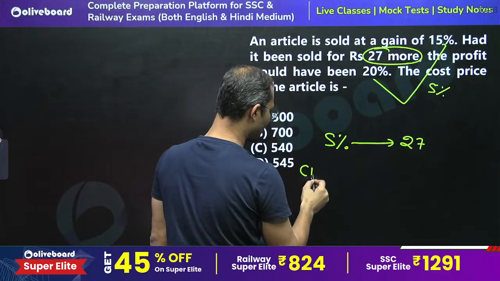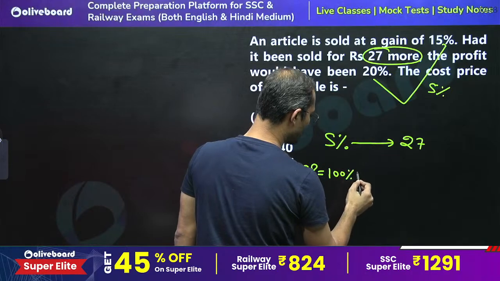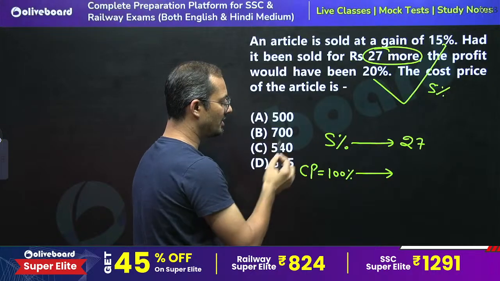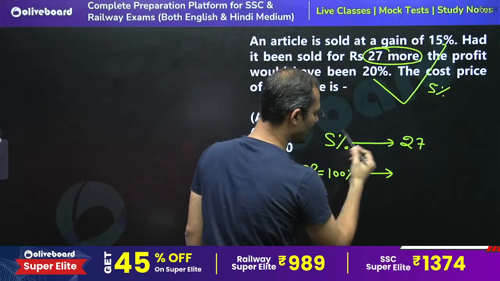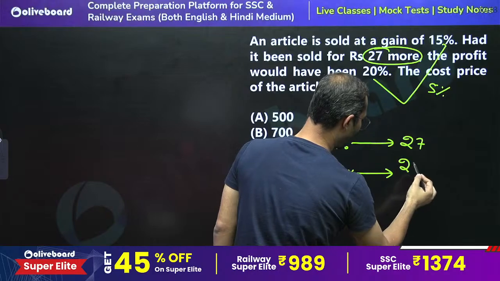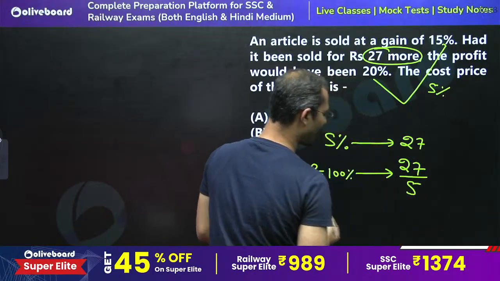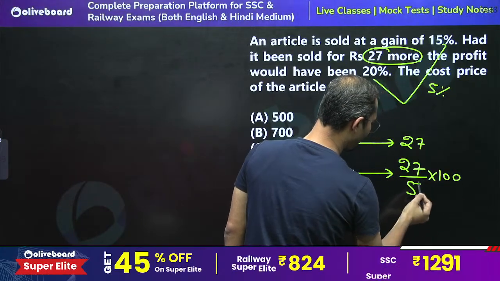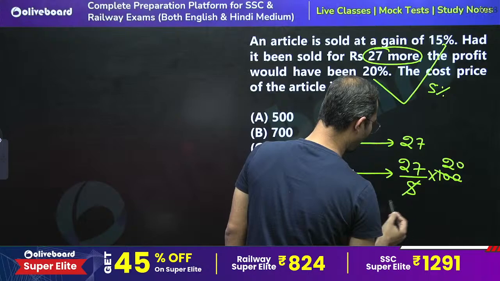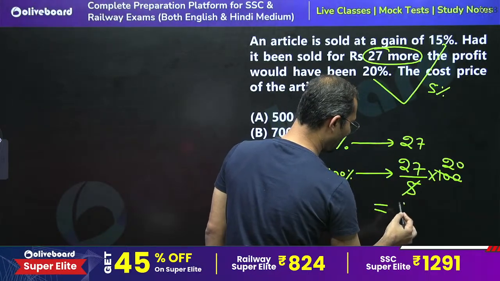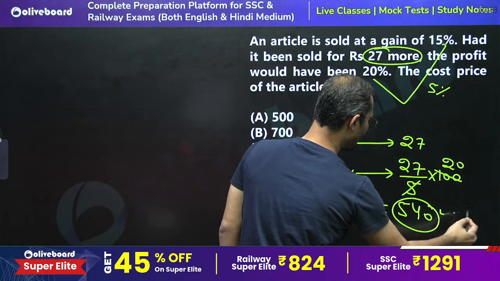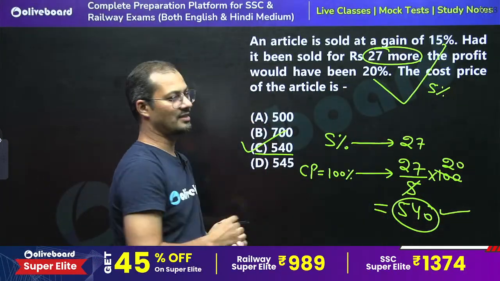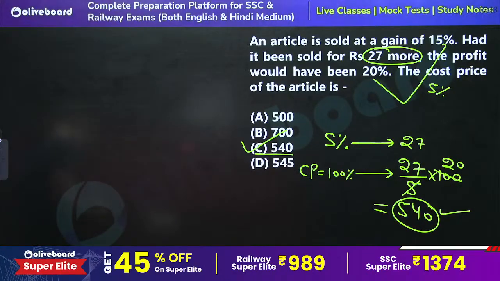The cost price is always represented by 100%. So what we need to do is calculate the value for 100%. Here we can use the unitary approach. 5% is equal to 27. What is the value for 1%? So 27 divided by 5. Then what is the value for 100%? Into 100 by 5, it is cancelled by 20 times. So 27 into 20 will become 540. 540 is the right answer. C is the right answer.